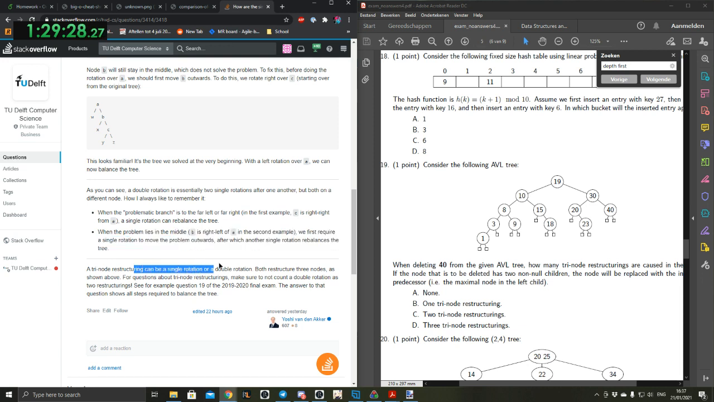A trinode restructuring can be a single or a double rotation, and you use a single rotation if it's in the far left or far right, and a double rotation if it's in the middle. And we had a problem in the middle here because this was, or this one, or was it in the far right?